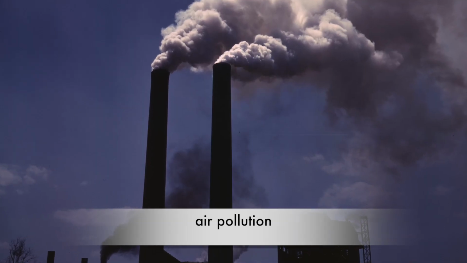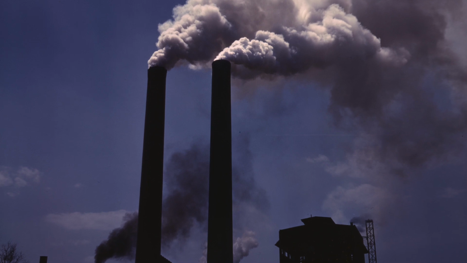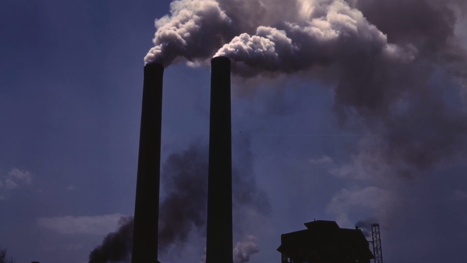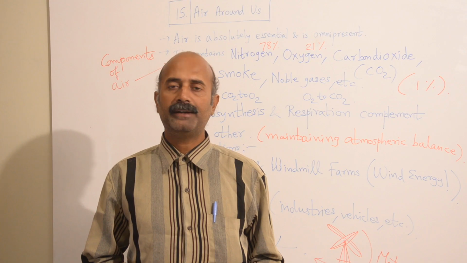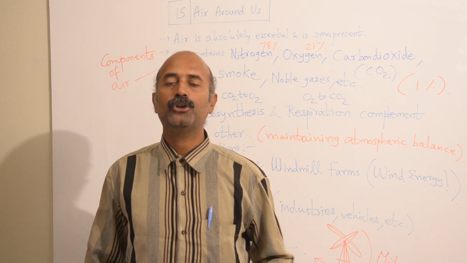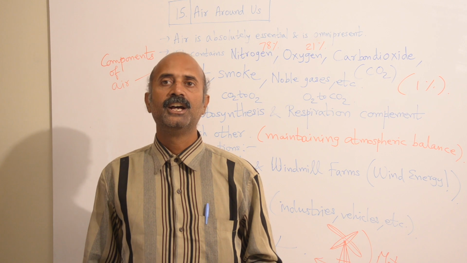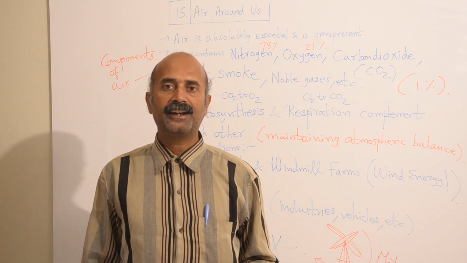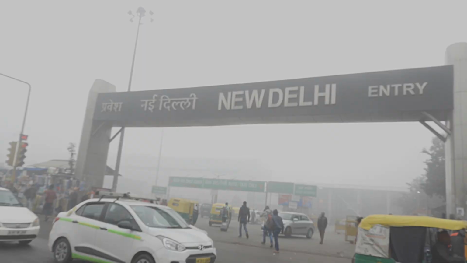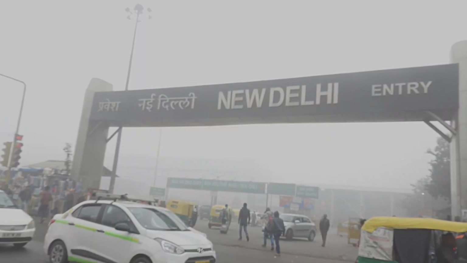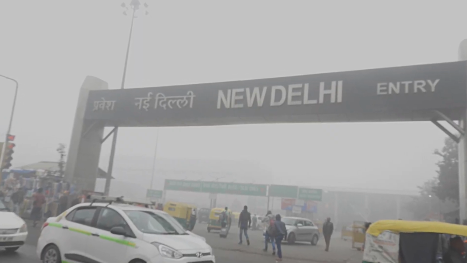However, if you talk about air, no topic regarding air can be complete without mentioning air pollution. We need clean and green air to survive. What will happen if we make our air dirty by polluting it? Things will be difficult not only for us, but for all living organisms, be it plants or animals. How does the air get contaminated? By industries releasing a lot of dust and smoke, and releasing a lot of chemicals in the air in the form of gases, without treating them, just like that, poisonous gases.